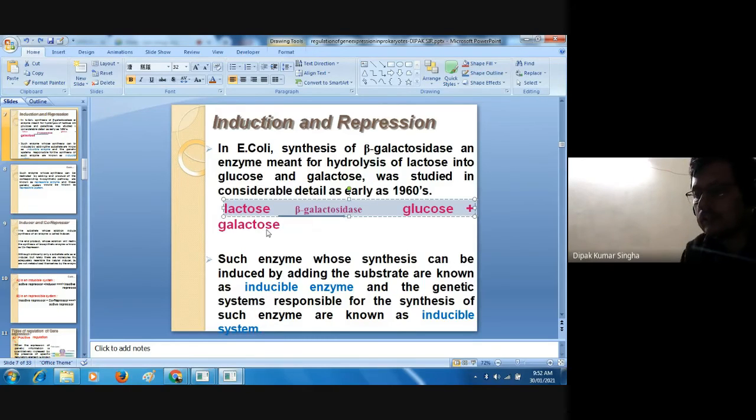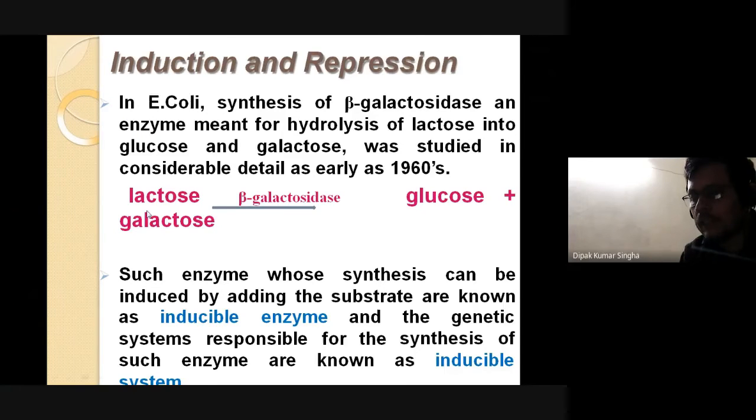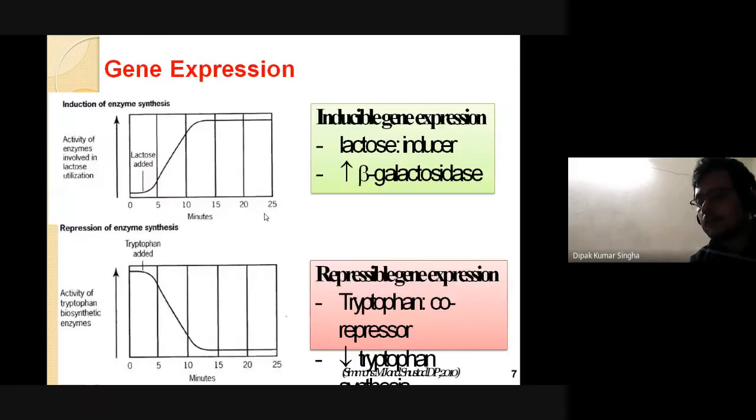Actually, lactose is a disaccharide. In the presence of beta galactosidase, an inducible enzyme, it is converted to glucose plus galactose. Here it is shifted here. This is a catabolic function.